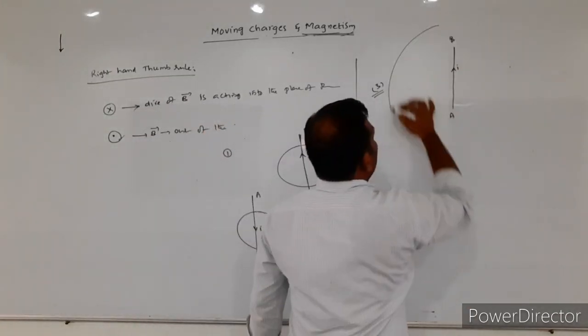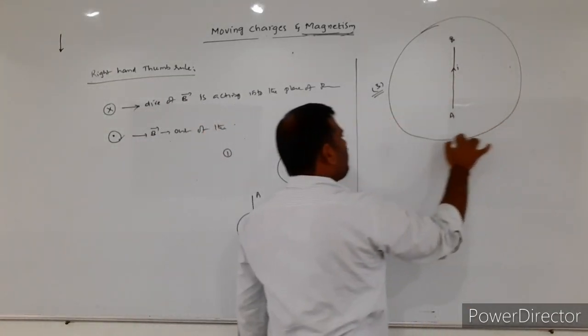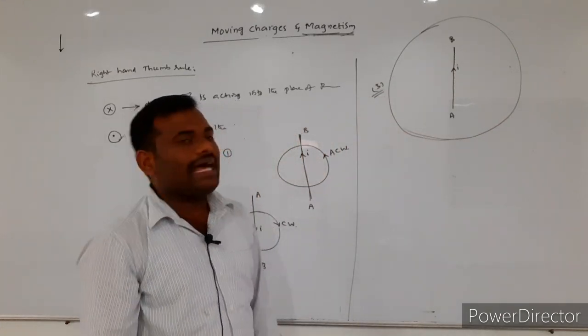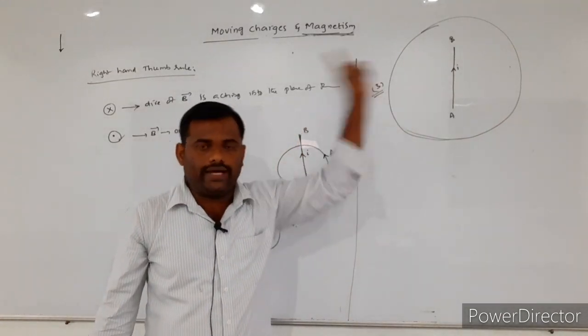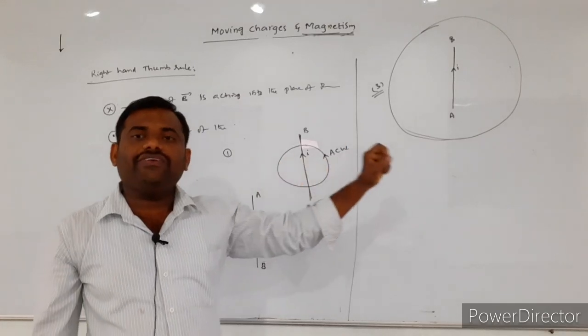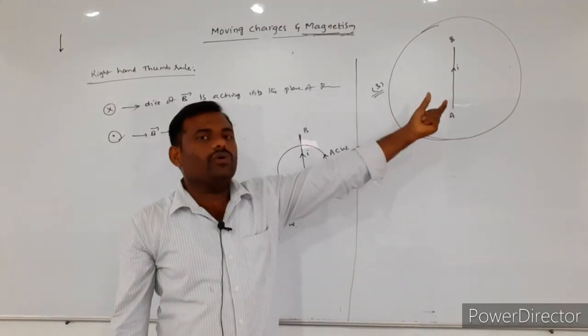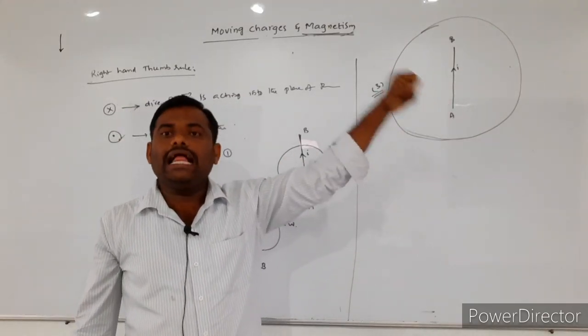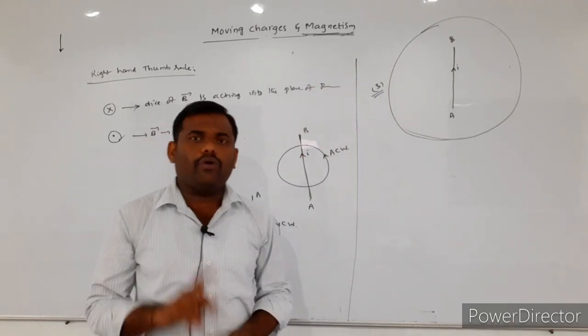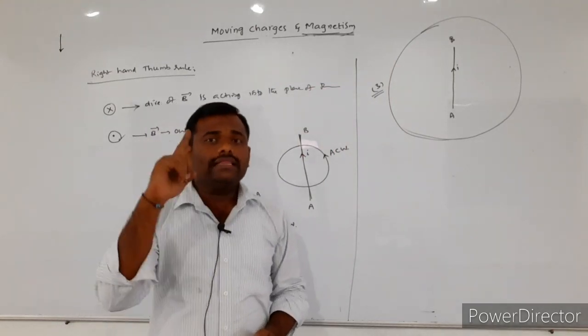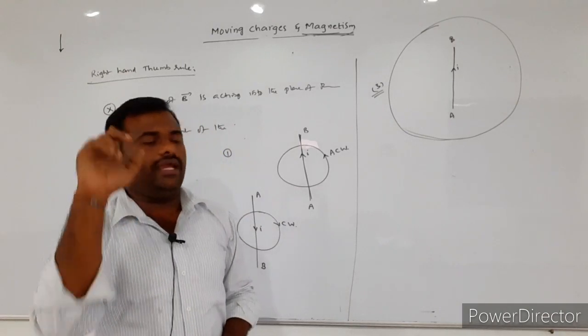So here I am assuming that this is a magnetic field region which is formed around the current carrying conducting wire. In this magnetic field region, if you consider a particular point, at that point I want to find the direction of the magnetic field.